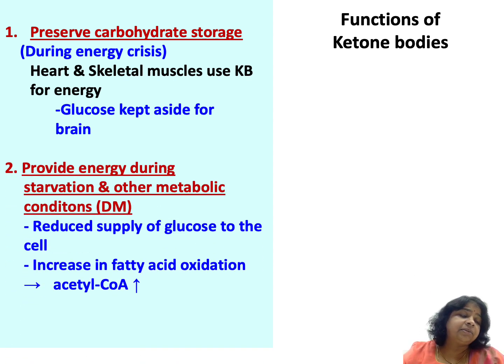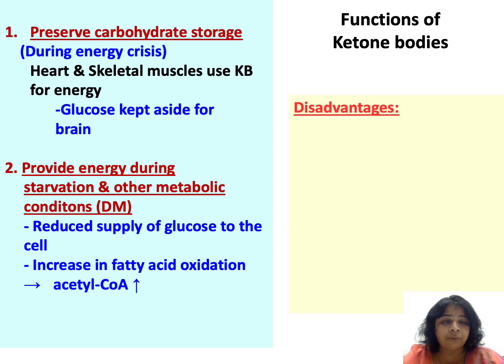And in people who are having diabetes mellitus or those who are starving, there will be reduced supply of glucose within the cell, and therefore the increase in fatty acid oxidation leads to excessive production of acetyl-CoA, which in turn will lead to formation of ketone bodies.